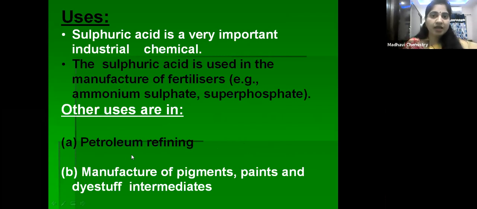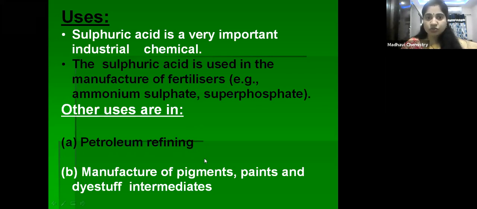Now coming to the last topic, that is uses of sulfuric acid. Sulfuric acid is a very important industrial chemical. Sulfuric acid is used in the manufacture of fertilizers like ammonium sulfate and superphosphate. So for the preparation of fertilizers like ammonium sulfate, superphosphate, sulfuric acid is used. And other uses, it is used in petroleum refining and manufacture of pigments, paints, and dye stuff intermediates.